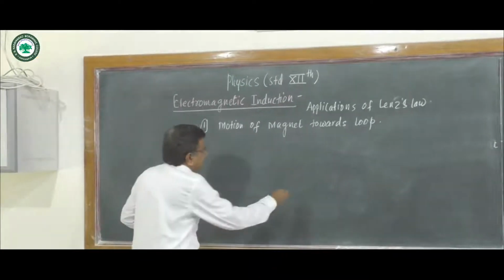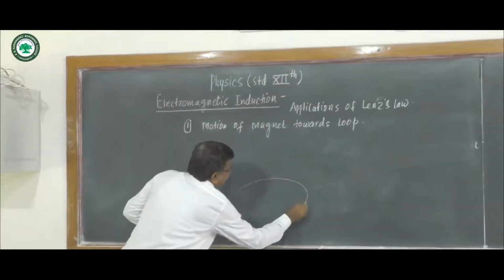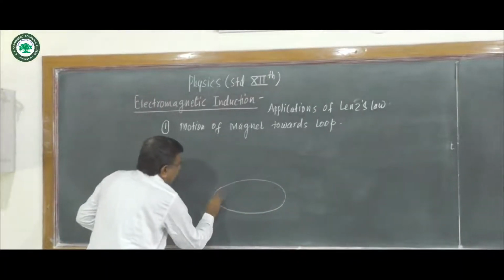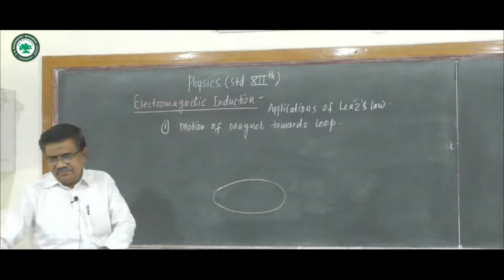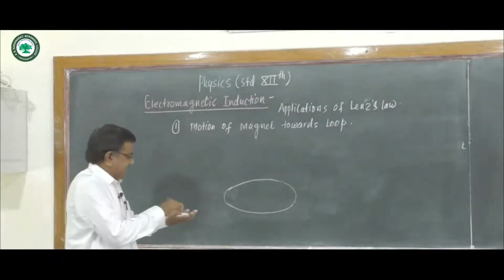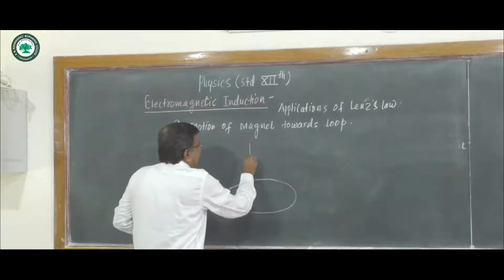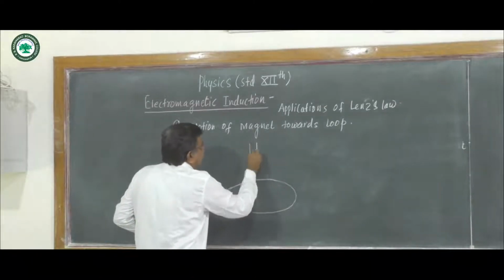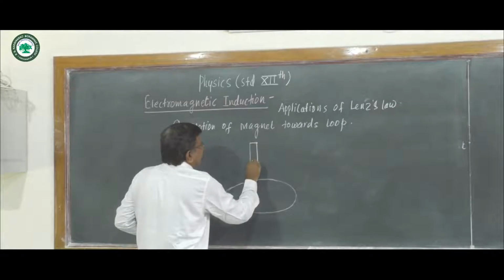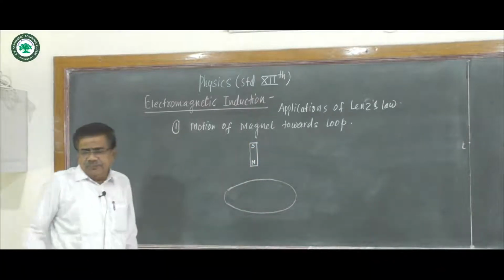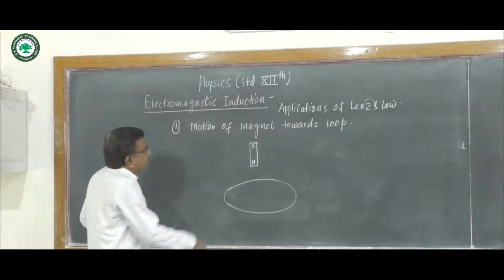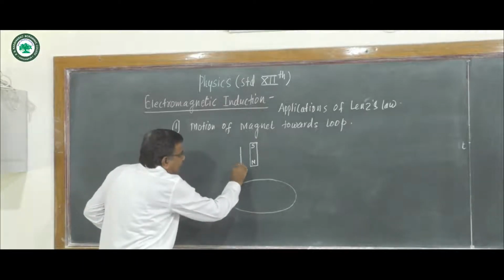Suppose this is a conducting loop, or a conducting closed wire, we call it a loop. Suppose this is the north pole of the magnet and this is the south pole of the magnet, and we suddenly move the magnet towards the loop.